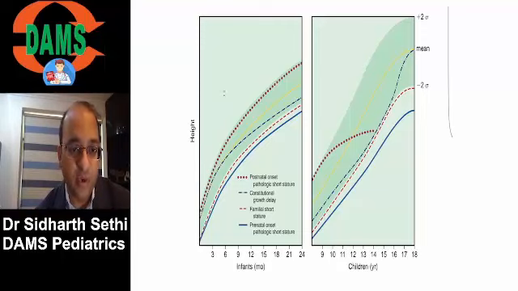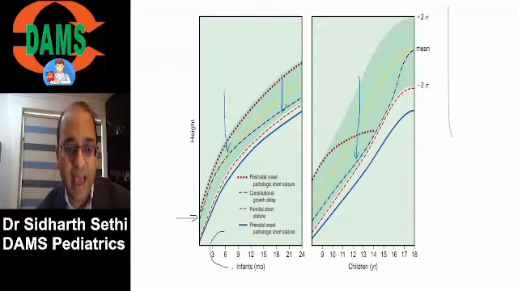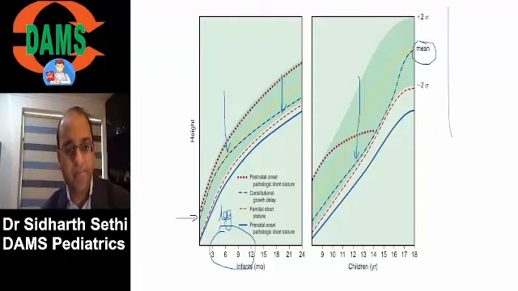Now let's first look at the blue graph. Let's first look at the blue line. Can you see this blue line? So this is a child who was short. He had a lag in the first year of life. And later during his adolescence, he could catch up. This is called constitutional short stature.